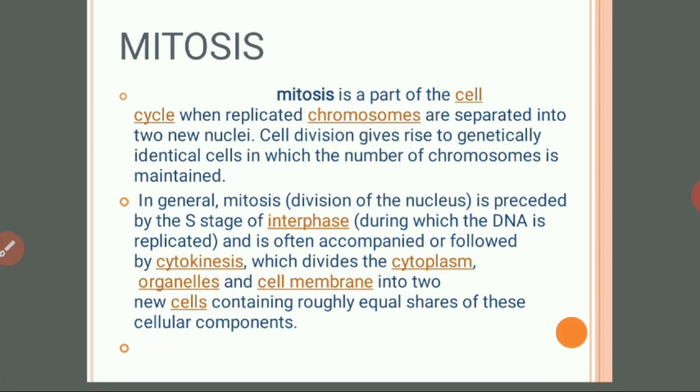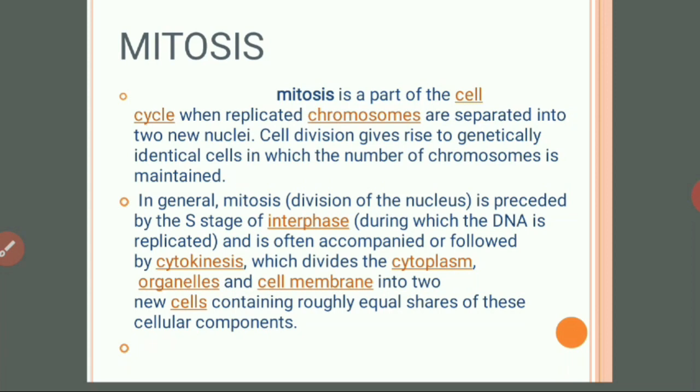Basically, mitosis is a part of the cell cycle. When replicated, the chromosomes are separated into two new nuclei. Cell division gives rise to genetically identical cells in which the number of chromosomes is maintained. Means after the cell division or mitosis, it will give rise to genetically identical cells, and the number of chromosomes which initially participated is maintained throughout the cycle.